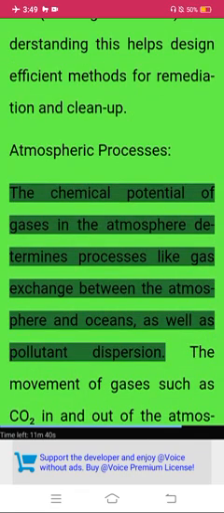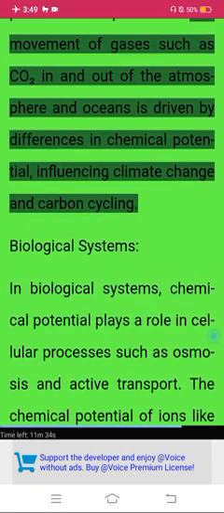Atmospheric processes. The chemical potential of gases in the atmosphere determines processes like gas exchange between the atmosphere and oceans, as well as pollutant dispersion. The movement of gases such as CO2 in and out of the atmosphere and oceans is driven by differences in chemical potential, influencing climate change and carbon cycling.